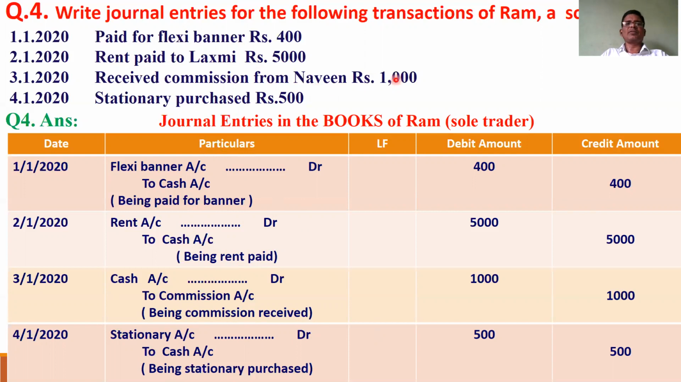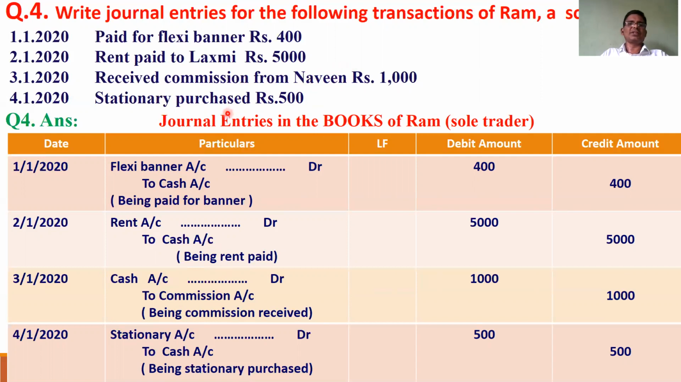Received commission from Naveen. So cash is coming in, cash account is debited, and commission is income, so the income account is credited. Naveen is immaterial here, because whenever a personal account is given with expenses or incomes, that personal account is ignored. Simply leave Naveen. So cash is coming in, cash account is debited, commission income account is credited.